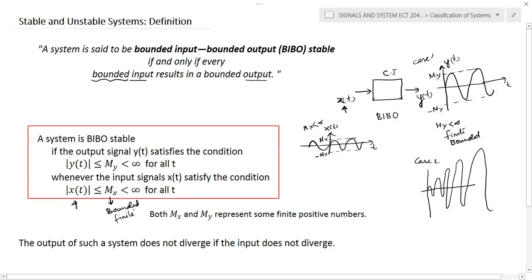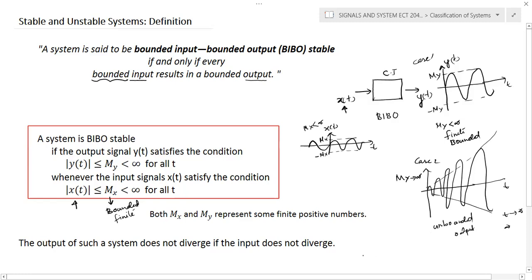If it moves like this, when t tends to infinity, the amplitude reaches infinity. So we cannot say that here my is less than infinity. So my is tending to infinity. So for a bounded input, we are getting an unbounded output in this particular case. So here we can say that this is an unbounded output. It's growing like this.